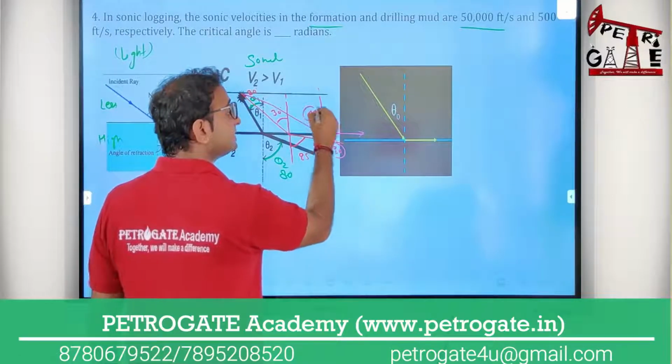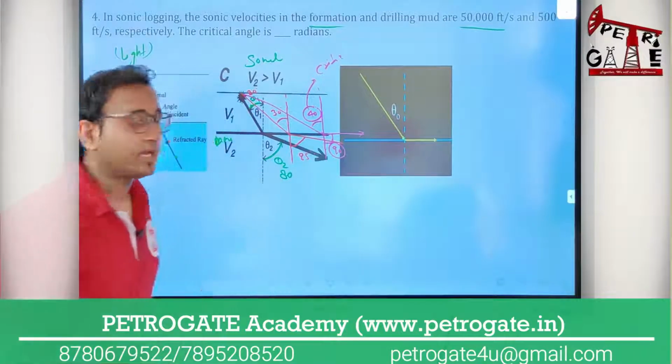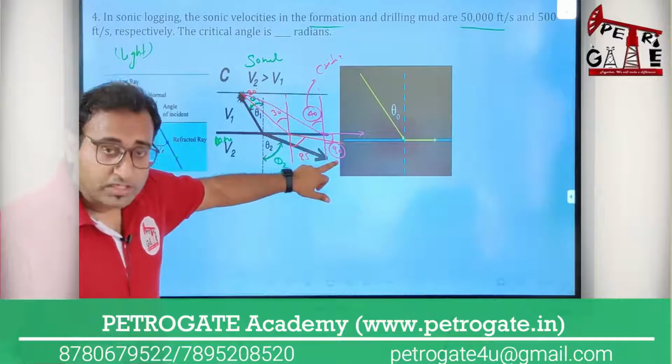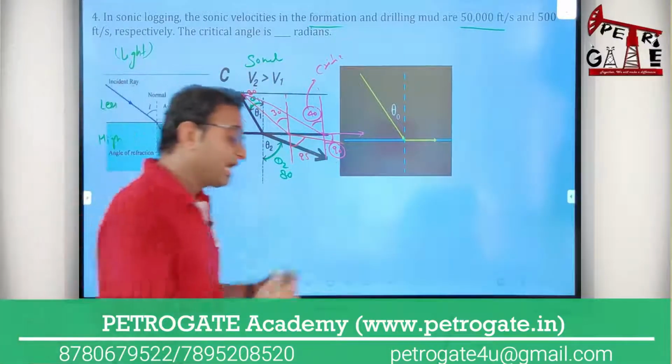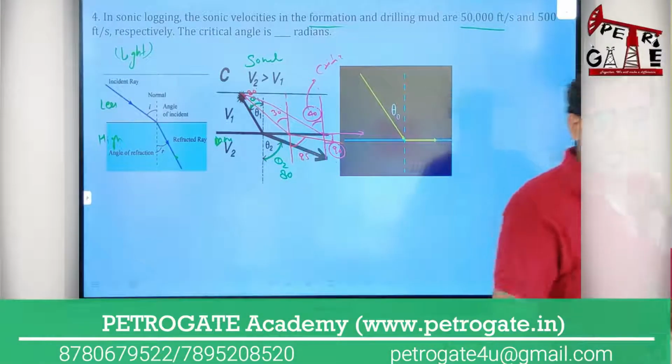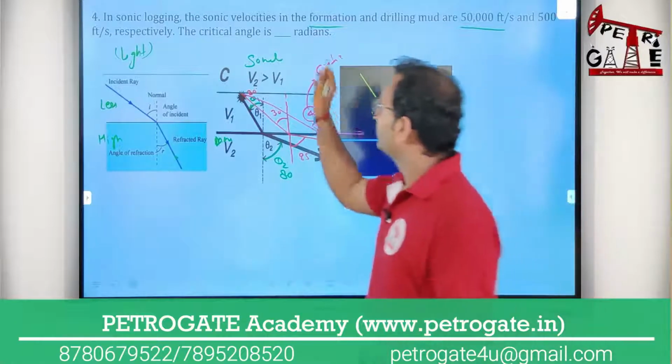So this incident angle is called a critical angle. Okay, the angle at which your refracted angle is 90 degrees, that angle is called a critical angle. At what incident angle your refracted angle is 90, that incident angle is your critical angle.